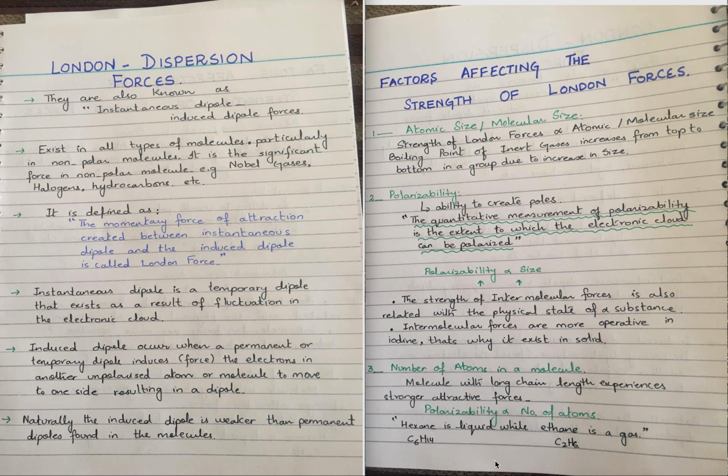Instantaneous dipole is a temporary dipole that exists as a result of fluctuation in the electronic cloud, and this instantaneous dipole induces polarity in the neighboring molecule, the neighboring unpolarized atom, and as a result an induced dipole is created. So these types of forces basically exist between an instantaneous dipole and an induced dipole and are also known as instantaneous dipole induced dipole forces.